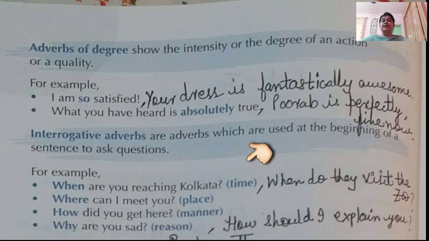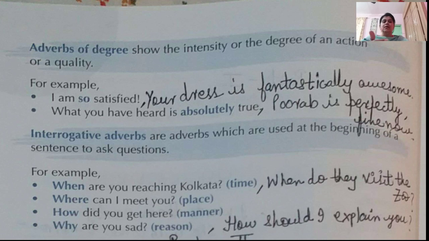Next comes interrogative adverbs. These are adverbs which are used at the beginning of a sentence to ask a question. Interrogative means, as you can make out, asking questions, right? Like examples, there are 4 examples given here already. When are you reaching Kolkata? Time. When? कब? Where can I meet you? कहाँ? हम तुमसे कहाँ मिल सकते हैं? How did you get there? Or how did you get here? Manner. कैसे? Why are you sad? Somebody is asking you, why are you sad or why are you so happy?